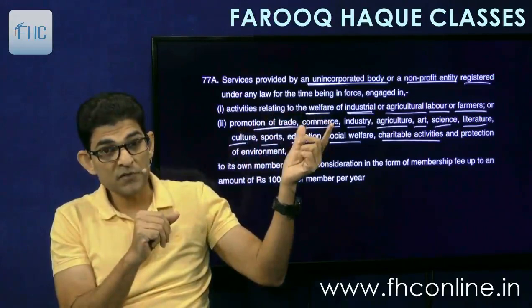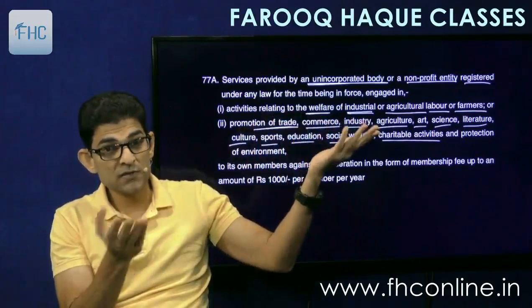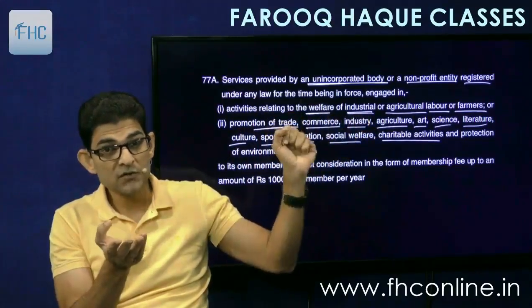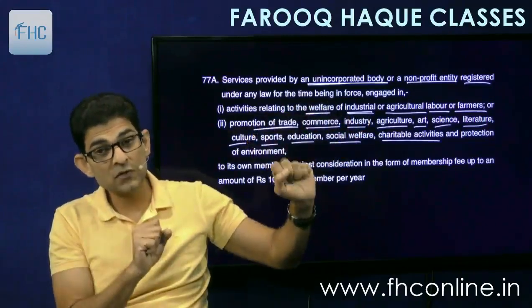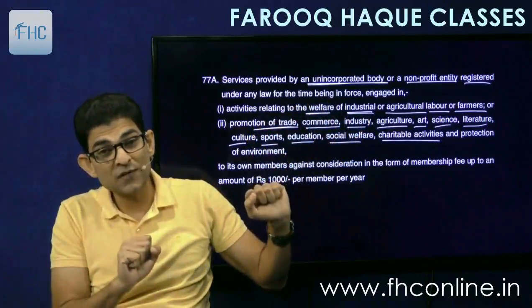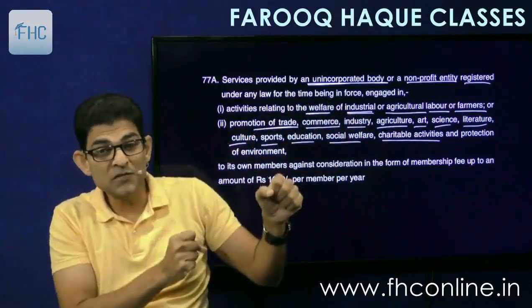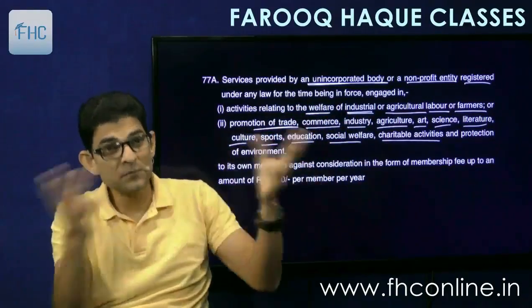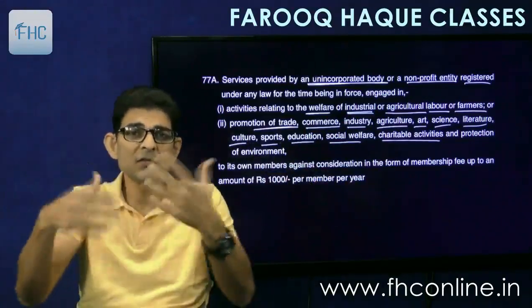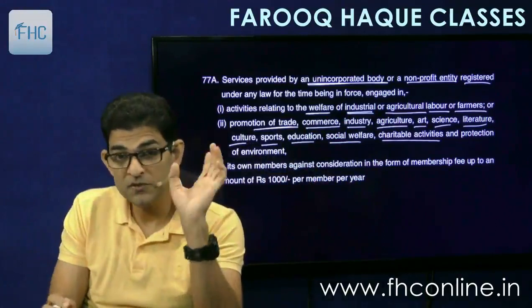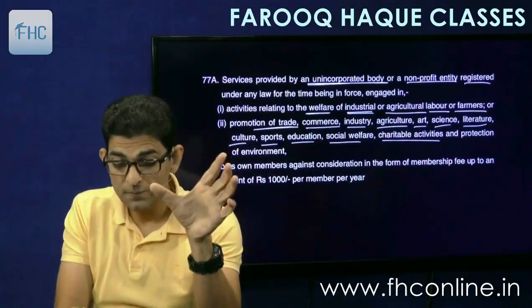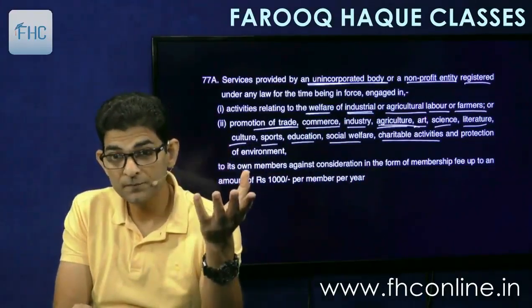Then commerce, industry, industrial associations, I already gave you examples: Maharashtra Industries Association, Vidarbha Industry Association, Nagpur Industry Association, Petrol Pump Owners Association, Kirana people's association. There are so many industry based associations. So all those trade, commerce, industry associations. Then agriculture, associations of farmers.